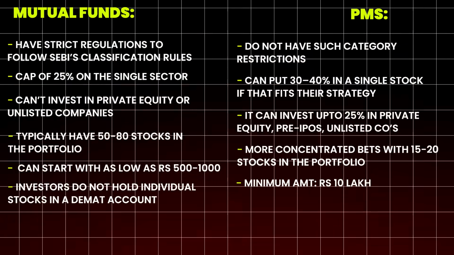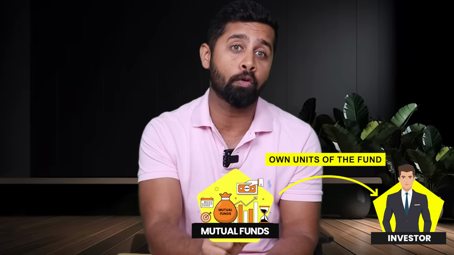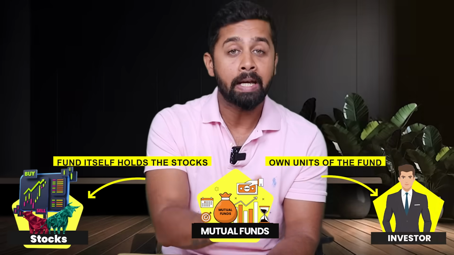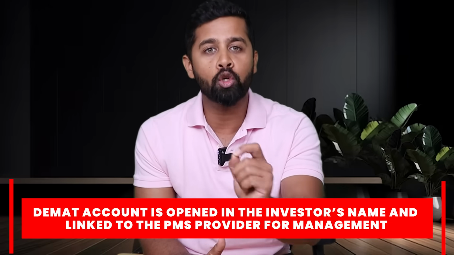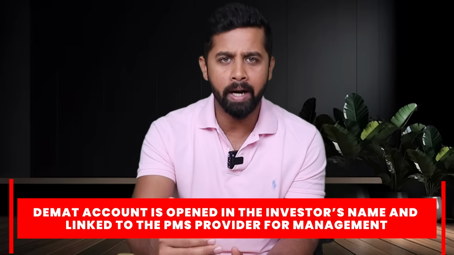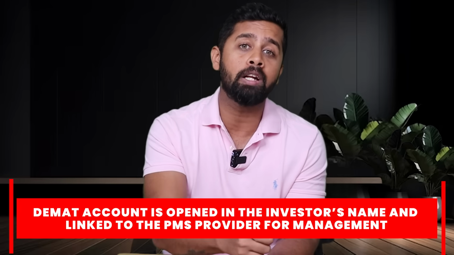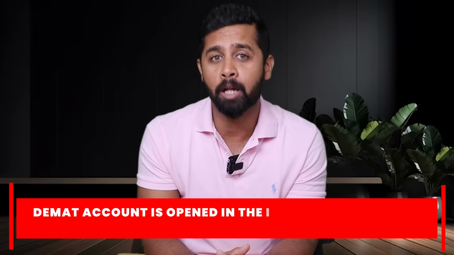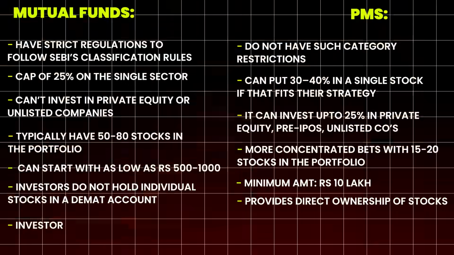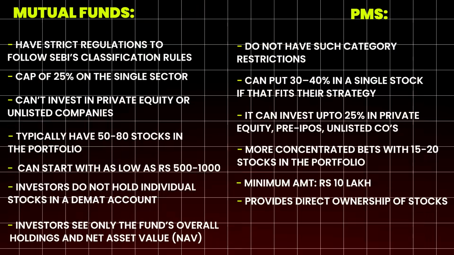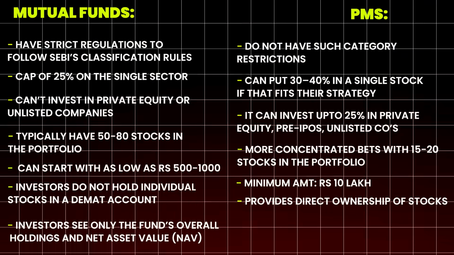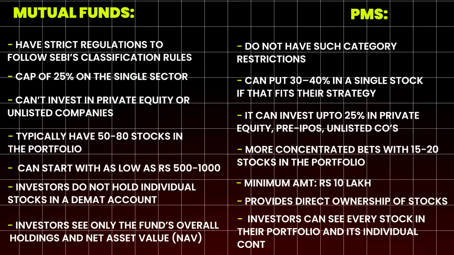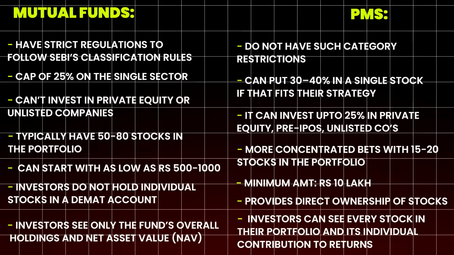Last key difference between mutual fund and PMS I want to highlight is, in equity mutual funds, investors do not hold individual stocks in a demat account. Instead, they own units of the fund and the fund itself holds the stocks. PMS provide direct ownership of stocks. A demat account is opened in the investor's name and linked to the PMS provider for management. The PMS provider or portfolio manager acts as a custodian or manager executing trades and managing the portfolio. So unlike equity mutual funds where investors see only the fund's overall holding and NAV, that is net asset value, PMS offer higher transparency as investors can see every stock in their portfolio and its individual contribution to returns.